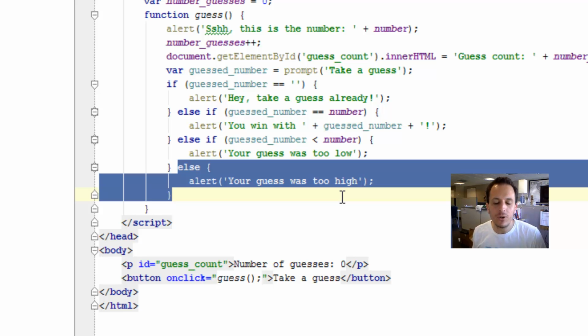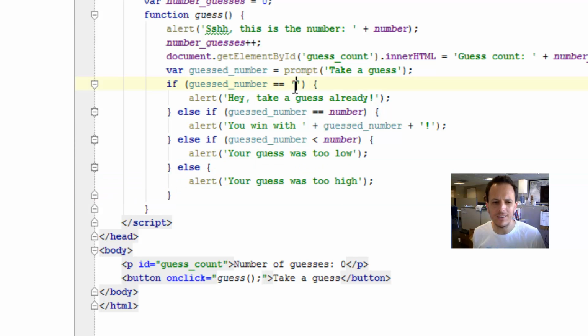And I mentioned, well, what happens if they don't enter anything? They just hit return or the enter key and they haven't typed anything. Well, that's actually an empty string that it returns. And so we check for that. And we say, hey, take a guess already if they don't enter anything.